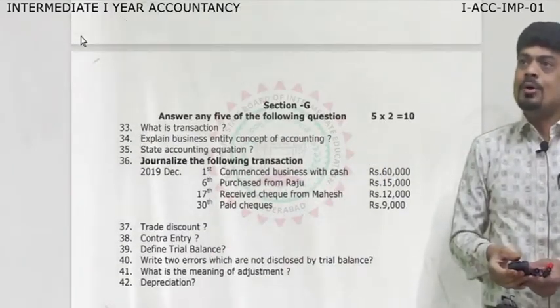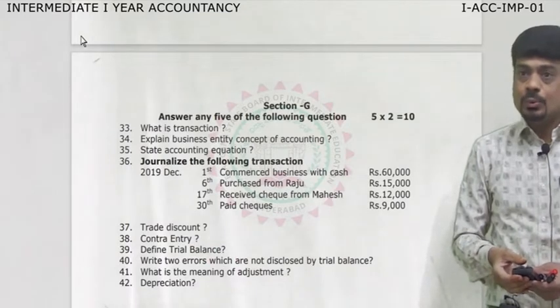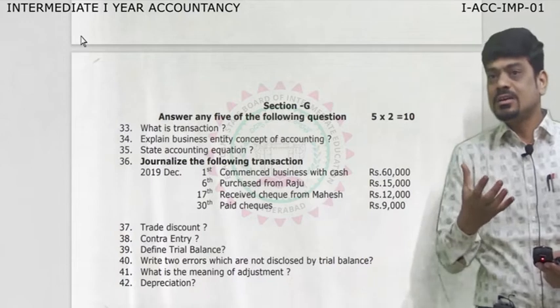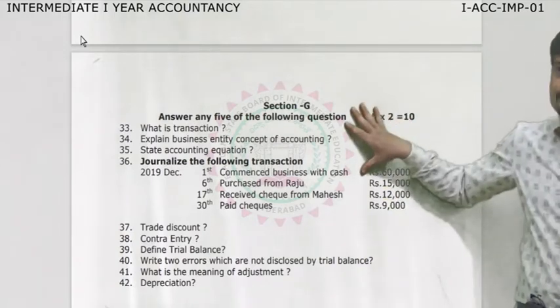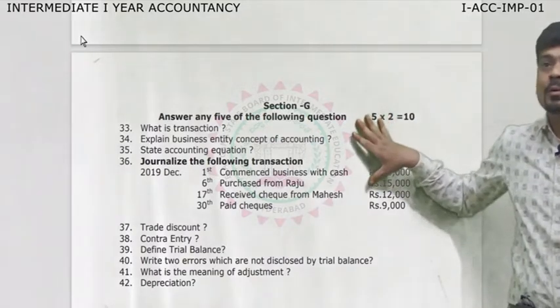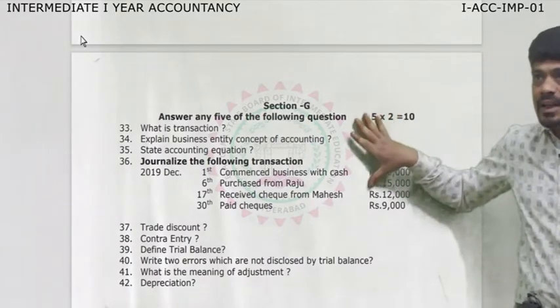I am going to start the revision with the last section first, that is for 2 marks. What are the 2 marks important questions in detail?